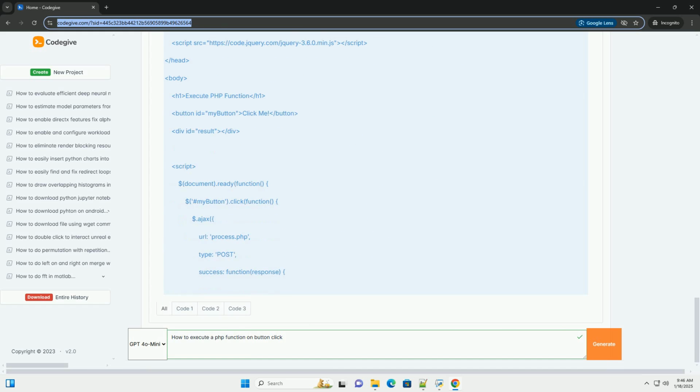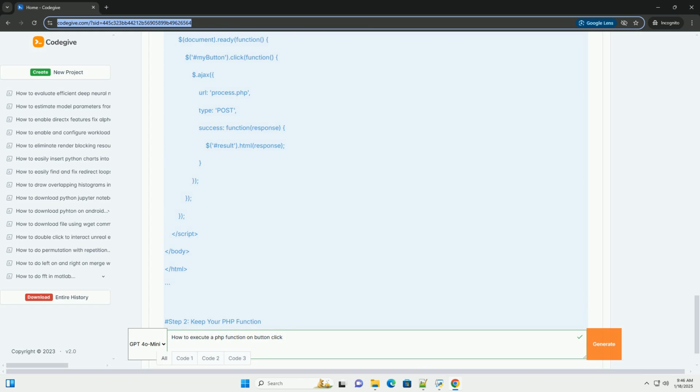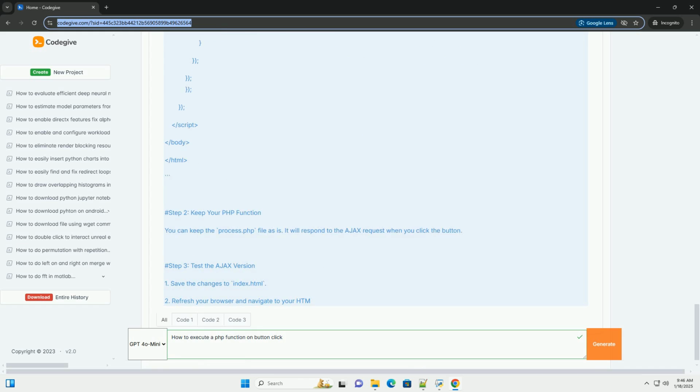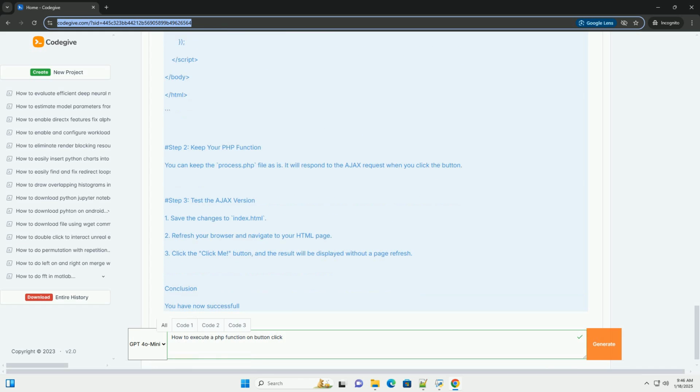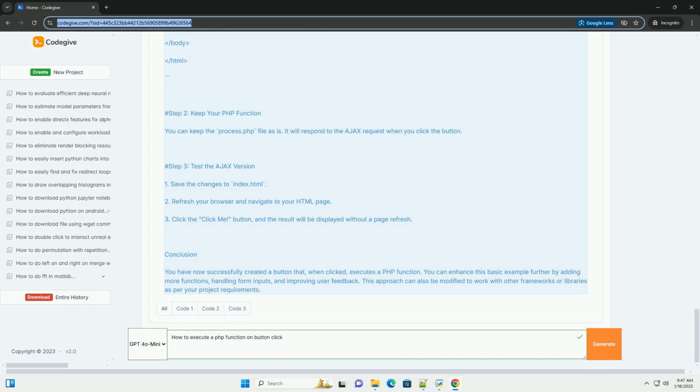Step 1. Set up your environment. Make sure you have a web server with PHP support. You can use local servers like XAMPP, WAMP, or MAMP for testing purposes. Step 2. Create your PHP function. Create a PHP file, for example process.php, where you define the function you want to execute.